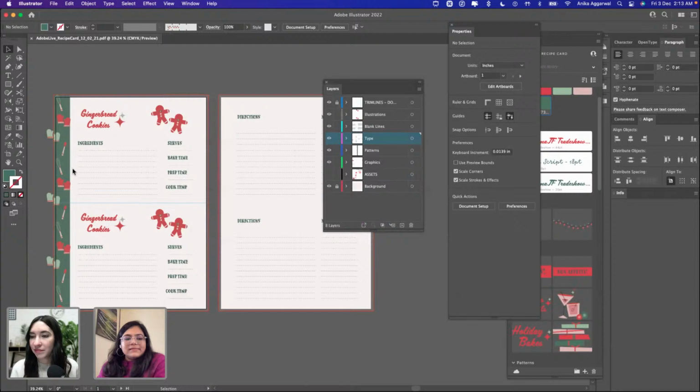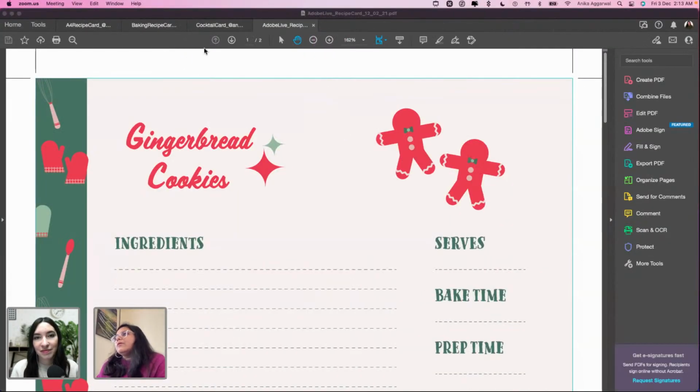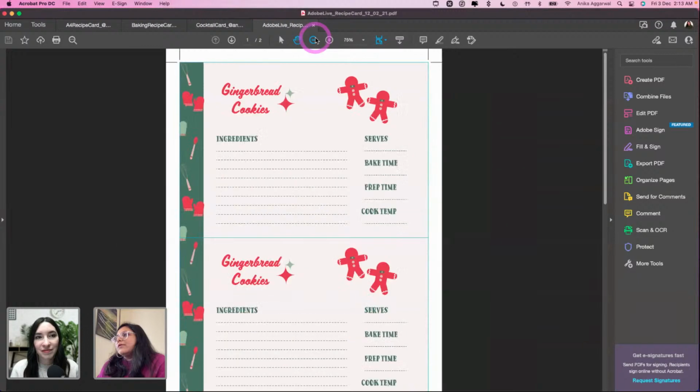All right, so I saved the PDF and let me go browse through to my desktop and show you guys how it looks. So this is what we created right now. Let me zoom out a little and, voila, we have a beautiful PDF right here. As you can see, it exported the trim lines on the side as well.